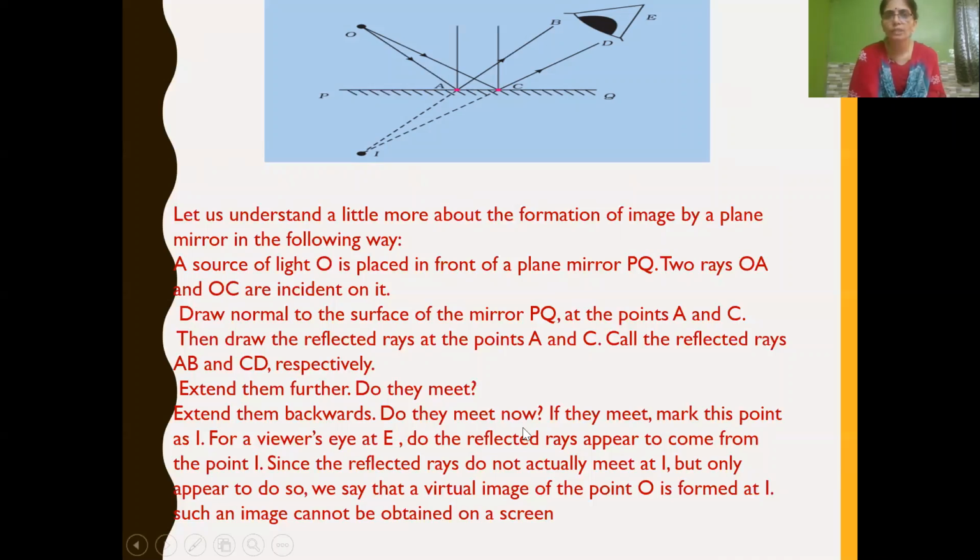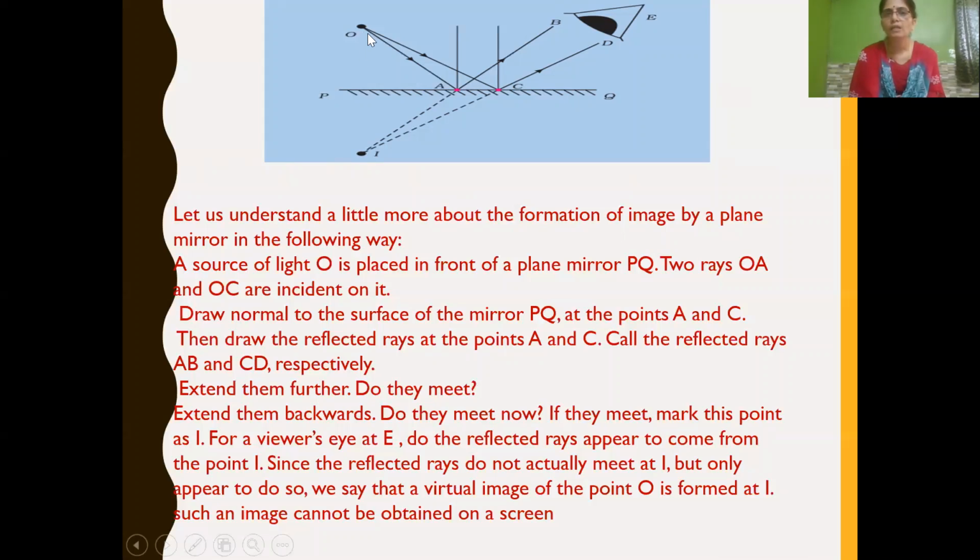See children, you see the figure given. Take a source of light O which is placed in front of a plane mirror. The plane mirror is represented by PQ. What is a source of light? From where we are getting light, that is the source of light. Source of light O is placed in front of a plane mirror PQ.